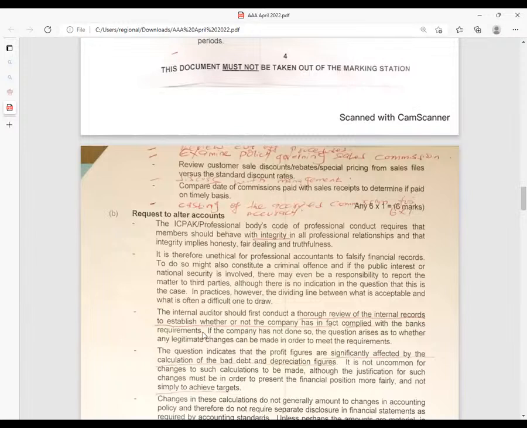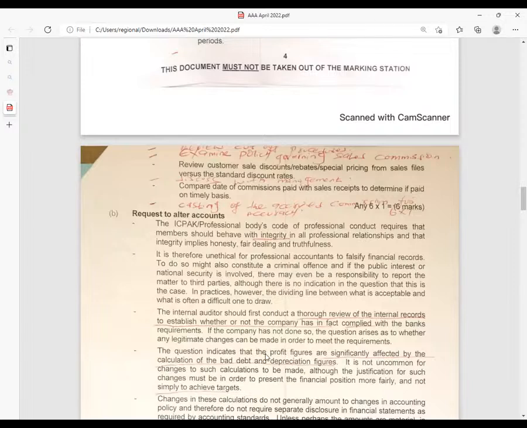So yes, ladies and gentlemen, you must be objective here. Do the calculations yourself. If the company has not complied, the question arises as to whether any legitimate legal changes can be made in order to meet the requirements. Is there a way you can work within the financial reporting standards to ensure that, legally within the law, you can make changes according to your professional competence?